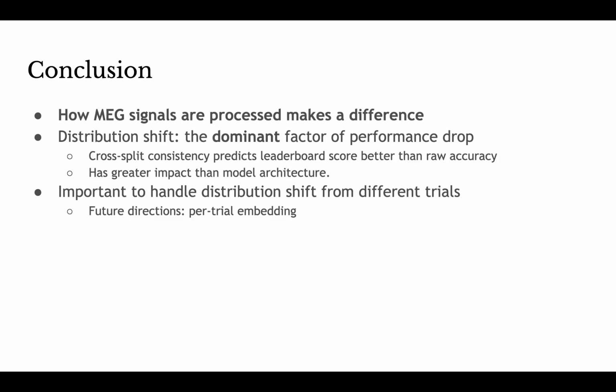In conclusion, we found that MEG signal preprocessing has a substantial impact on performance. This distribution shift between dataset splits is the dominant factor of performance drop. In the future, we will try to implement methods such as per-trial embedding to handle distribution shifts among different trials.